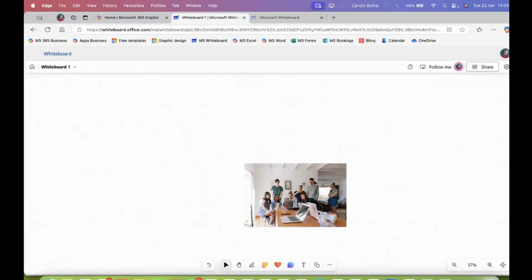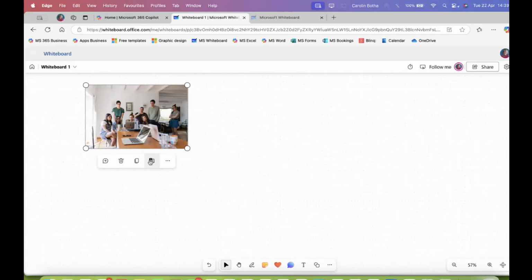You can resize them. I mean, that goes without saying. You can also do a couple of things with them. You can alter the text, so you can add a caption to it. You can duplicate. Now I didn't show you that, but with every single tool, there's a duplication option because you want to have the same, let's say, sticky note, but you want to add some more, or you want the same text box, but you want to add some more. Then there's always a delete option where you can either press delete on your keyboard or you can delete it from the delete button. And there will always be a new comment.